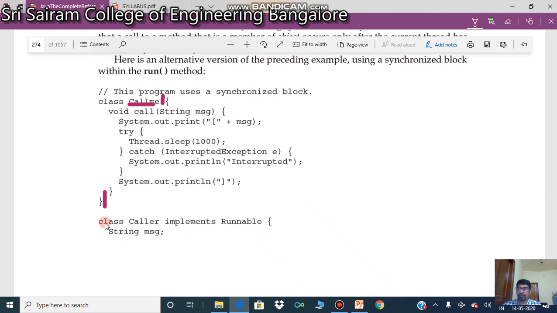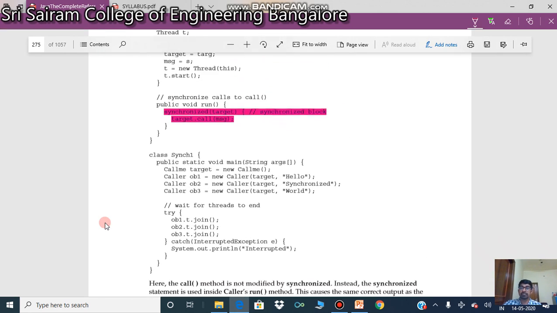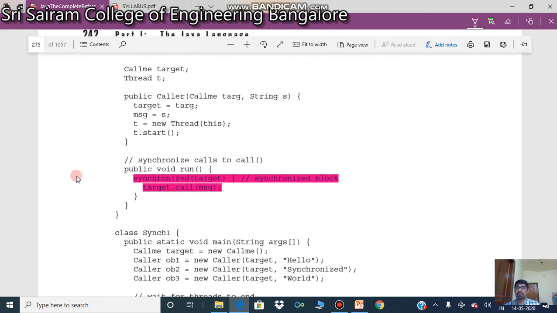And you have a Caller which implements the Runnable interface. There are two ways to create threads: one is extending the Thread class, and the second is implementing the Runnable interface. Look at this. We have Caller, target, and msg. This is the way we create the thread, and t.start is the one which is going to call the run method.